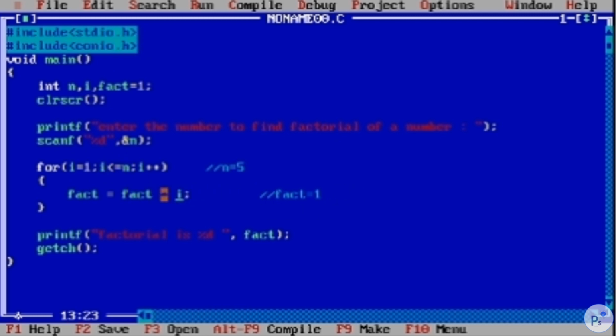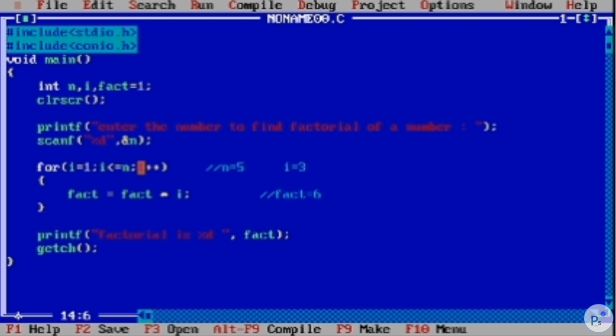Now here 1 into 2, that is 2. Now the value of factorial is 2. So again it will come here and go up, increment the value. Now the value of i is 3. I is less than 5. So fact equal to fact into i, where our previous factorial value was 2, so 2 into 3, that is 6. So the value of factorial is 6 till now, but we are not done yet.